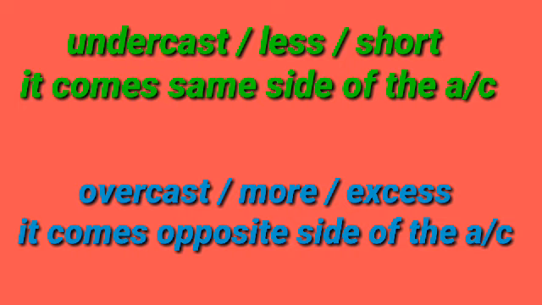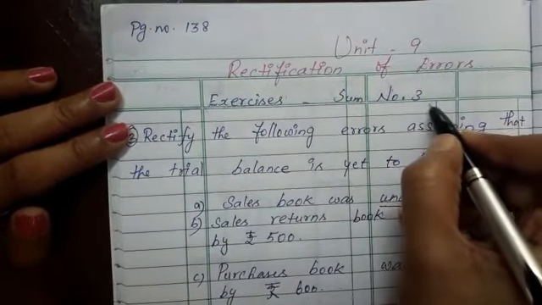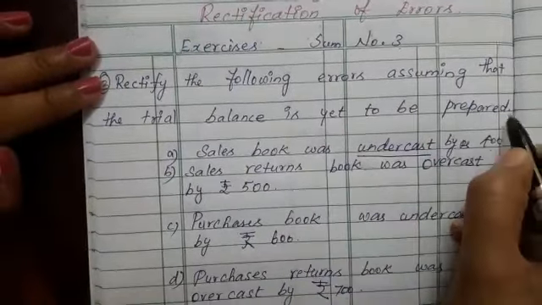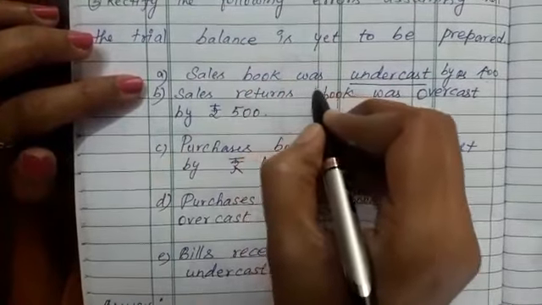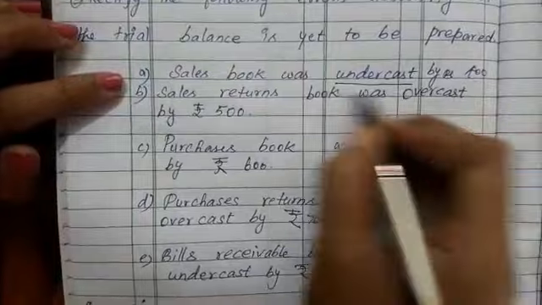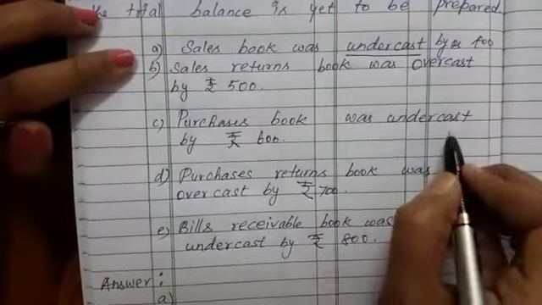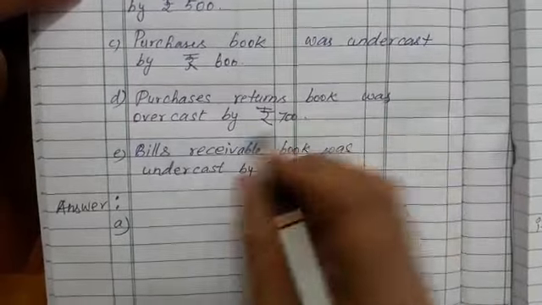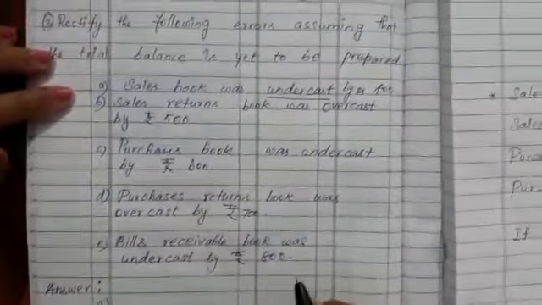So debit means credit, credit means debit. Okay. Shall we see the sum, children? Page number 138, exercise number 3. Rectify the following errors. Assume that the trial balance is yet to be prepared. First one, now I am reading the accounts. Sales book was overcast by 400. Sales return book was overcast by 500. Purchase book was undercast by 600. Purchases returns book was overcast by 700. Bills receivable book was undercast by 800.